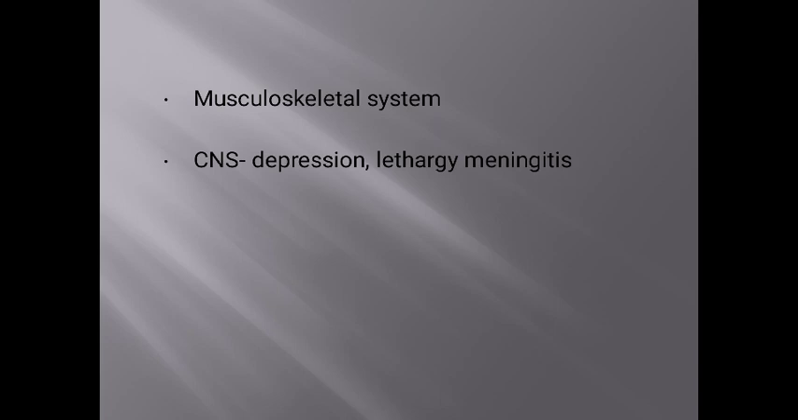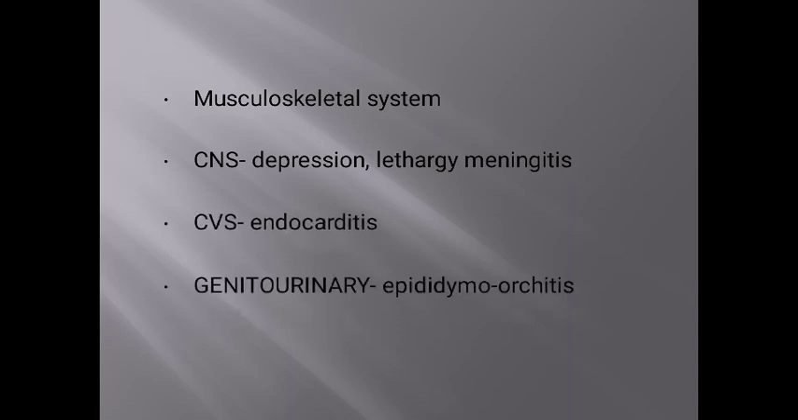So basically, the infection presents commonly with fever, and we have done all the routine investigations but still we are not able to diagnose. Brucellosis is one of the most important causes of PUO, pyrexia of unknown origin. There could also be CVS involvement, endocarditis, and genitourinary system involvement.